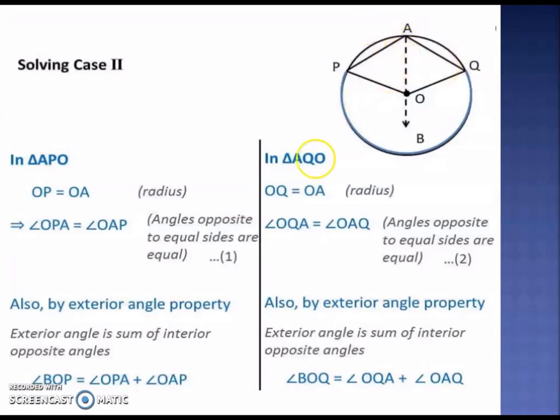So here also similar type of construction will be done. You will be joining AO and extending it till B. Then in both the triangles, you will apply exterior angle property and prove that this POB is twice of this and BOQ is twice of this one, and adding both you will get the same result.